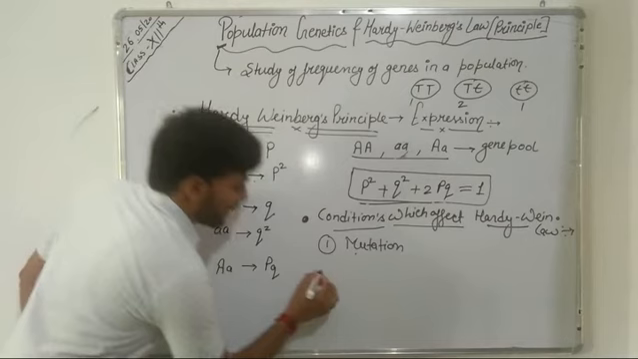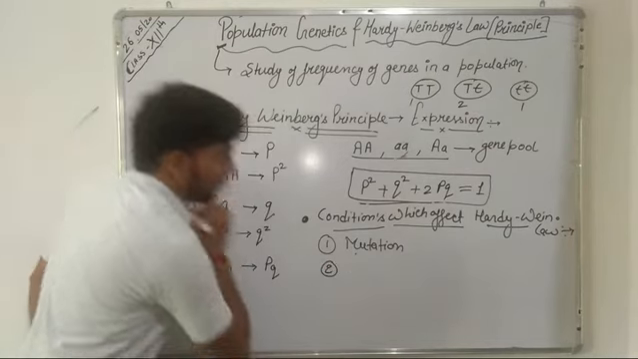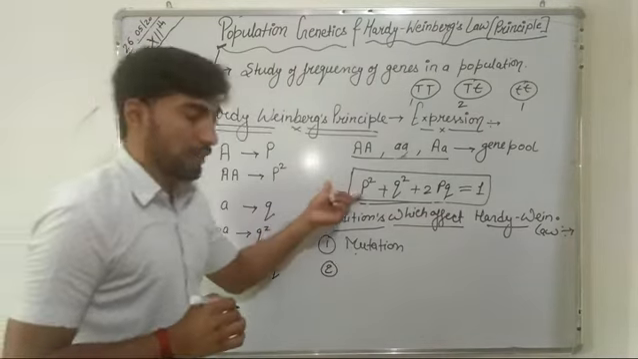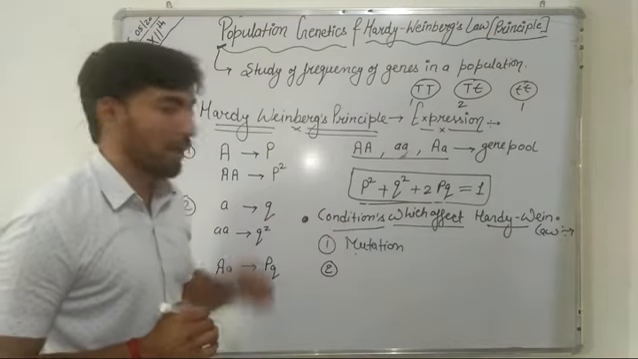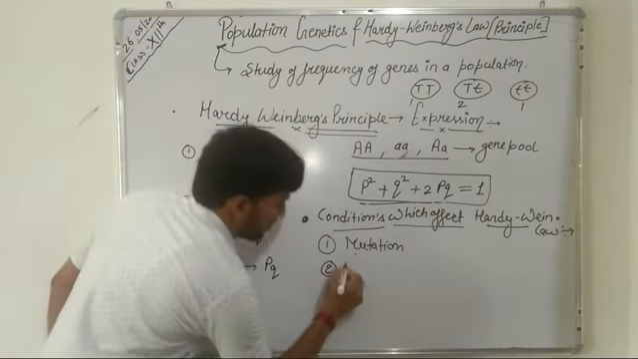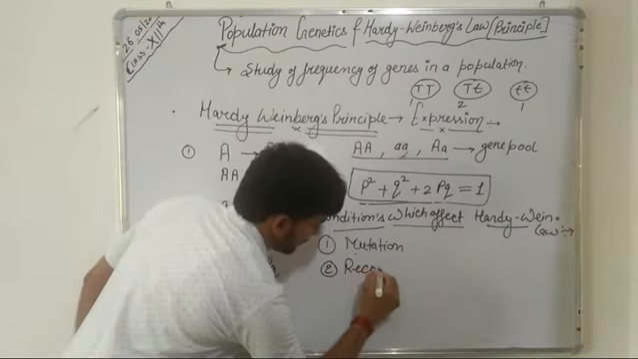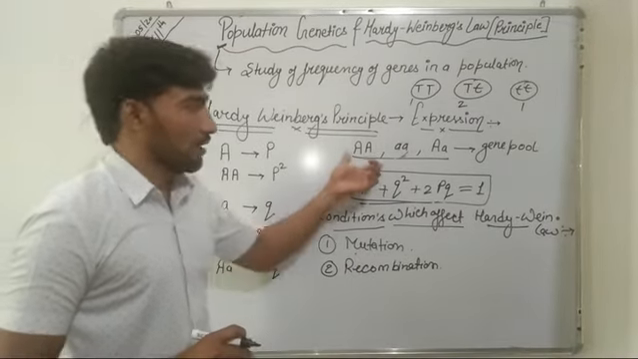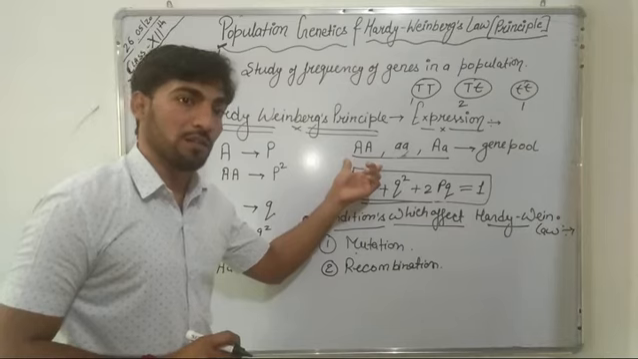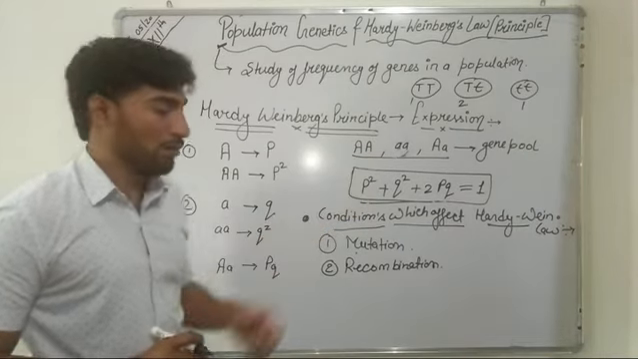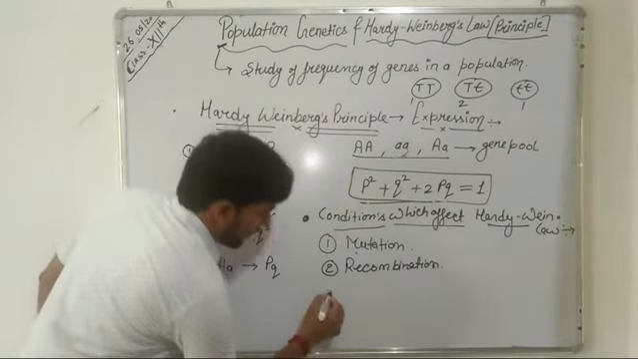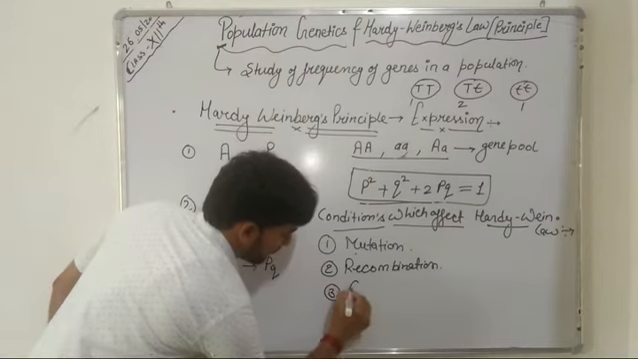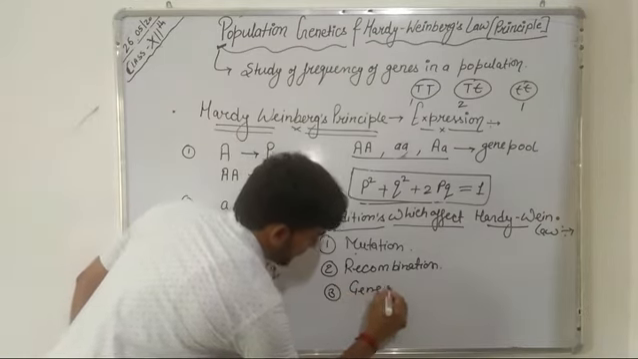Now the second condition that affects the relative frequencies of a gene, or the Hardy-Weinberg principle, is recombination. Recombination of genes during cell division also affects the relative frequencies of a gene or allele in a population. Now the third condition is gene migration.